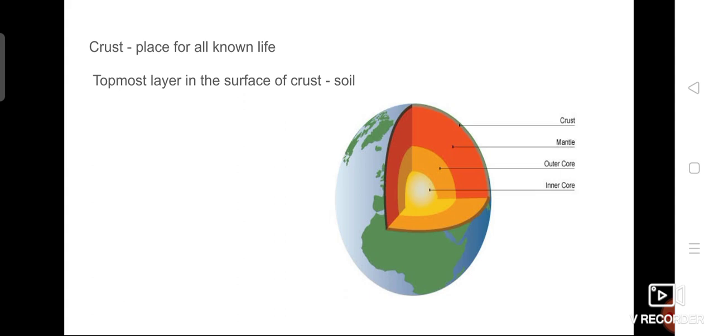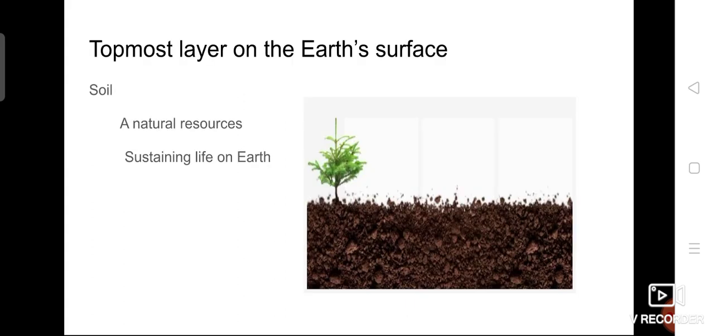So just concentrate on the crust now. The topmost layer on the crust is called soil. So where can you find the soil? We can find the soil on the topmost layer of the crust, on the earth surface, which is called crust. Only in the topmost layer of the crust can we find the soil. Is everyone clear? Okay.